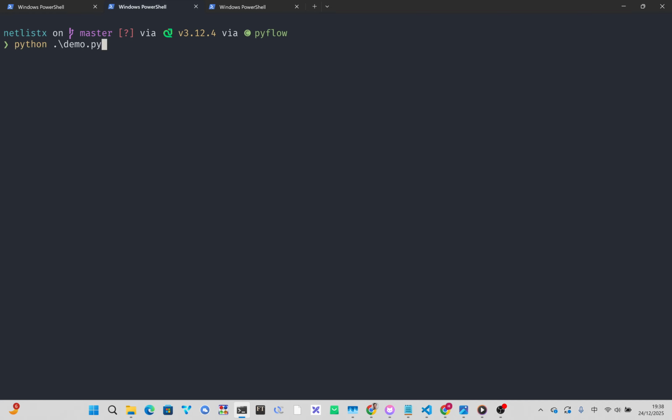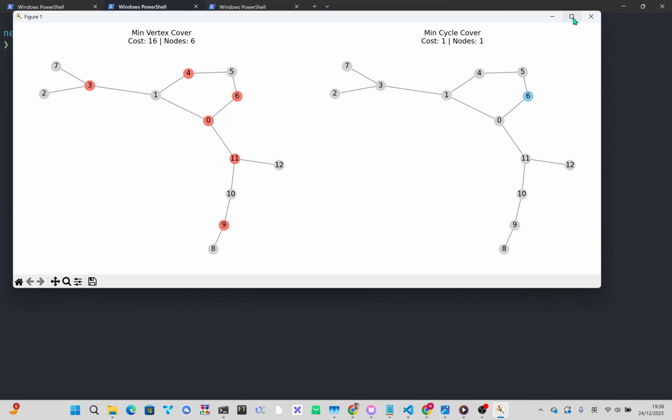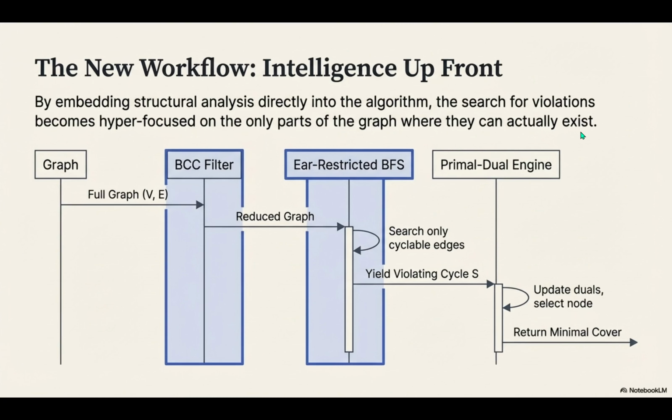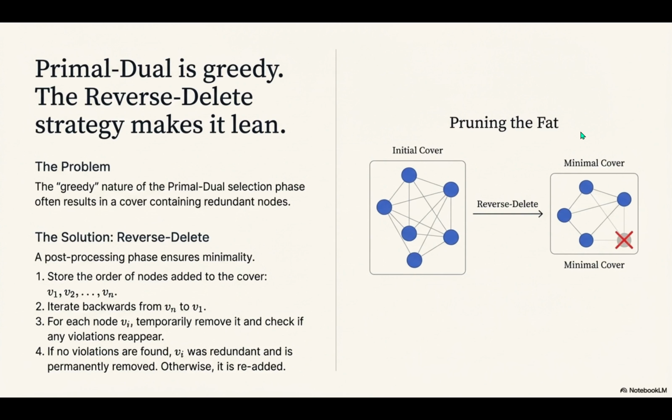Wow. Okay, so that reduced search space completely solves the speed problem. But what about the quality? You mentioned that these primal dual algorithms can be greedy. Why is that greediness a danger for finding a truly minimal cover? The primal dual framework often focuses on local optimization. That means it adds nodes to the cover based on whatever looks best right now. And that can lead to a bloated solution. It frequently results in a solution that works, sure, but it includes redundant nodes, nodes that aren't actually necessary to cover the whole network. The cover is non-minimal. It's fat, not lean.